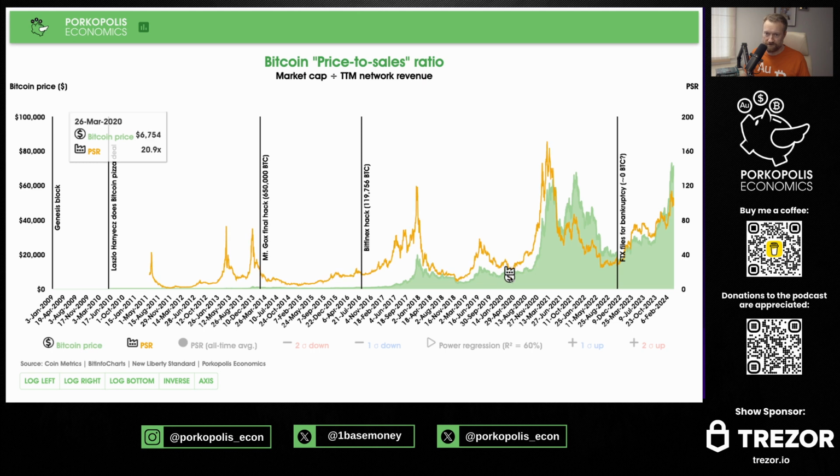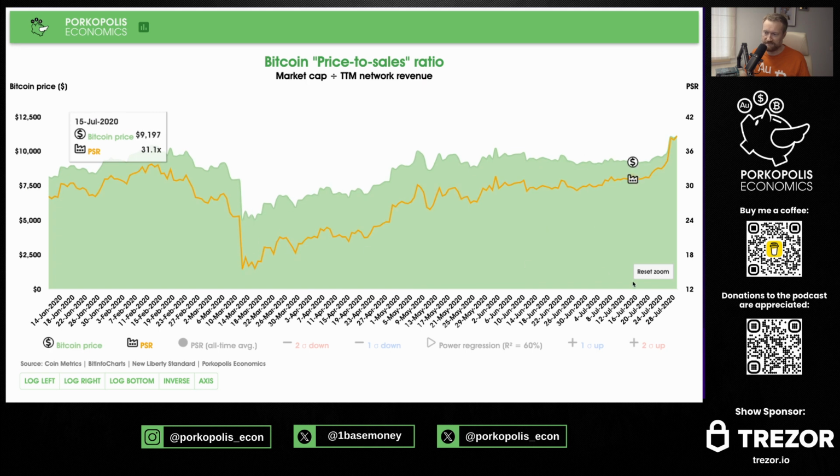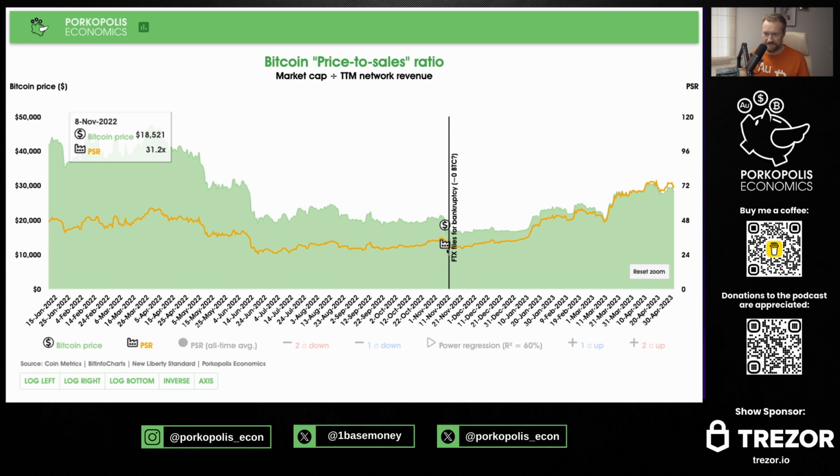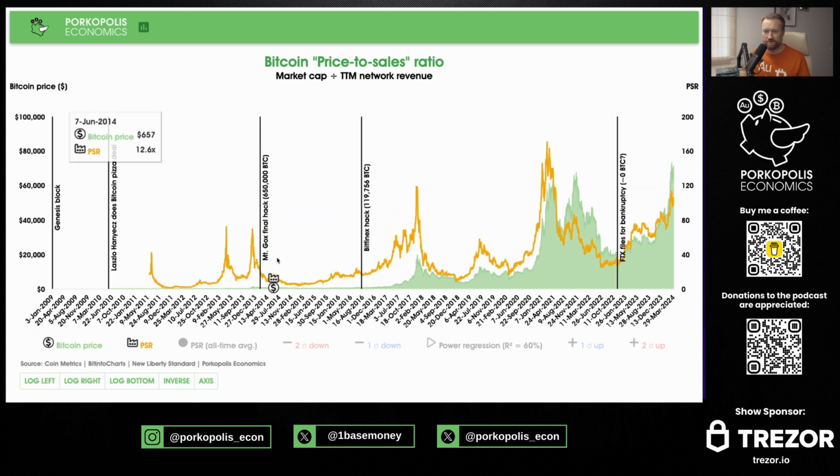Big drop here in COVID, but still that drop was only down to about 18, right? Yeah, 16. And then the low here during the FTX puke, which is actually probably not the lowest, might have been June, July 2022, 25. Yeah, about 25. Okay. So we went from less than 5 way back in the day, 1, 2. But we went from 5 in that crypto winter to 10 to 15, 16 to 25 as our higher lows.